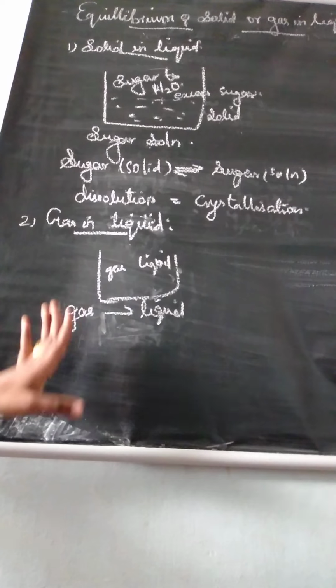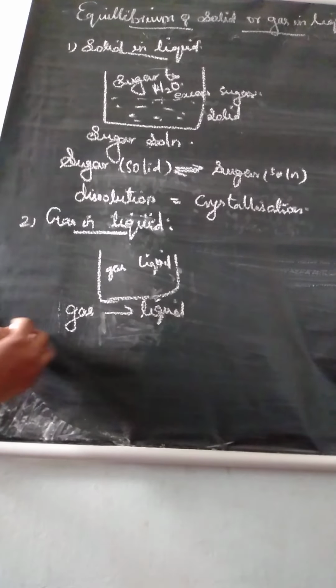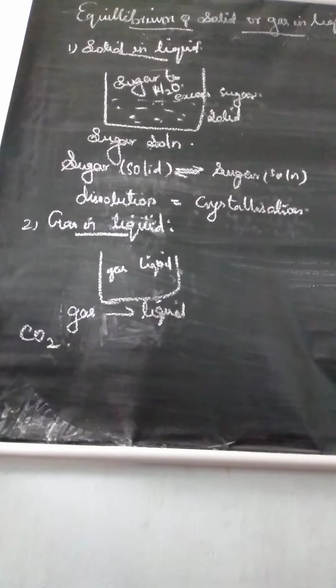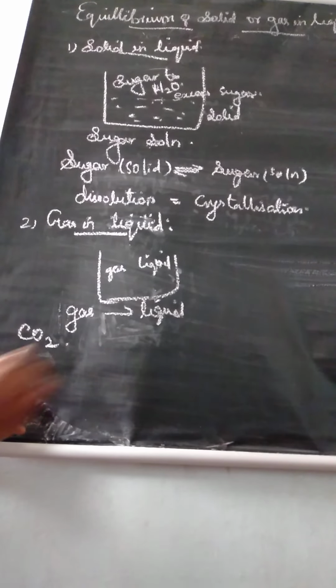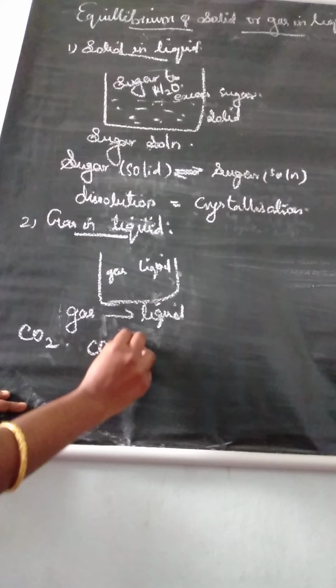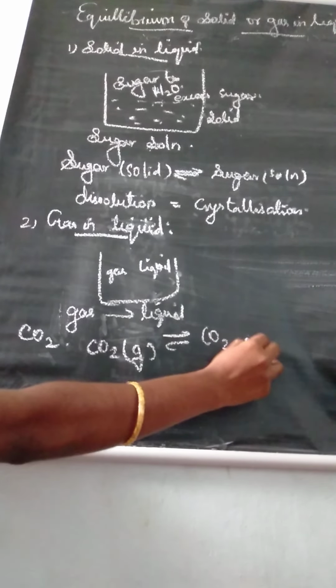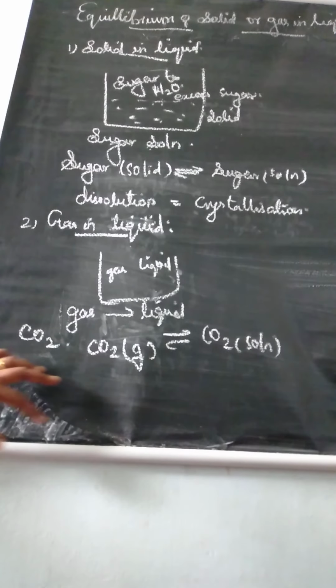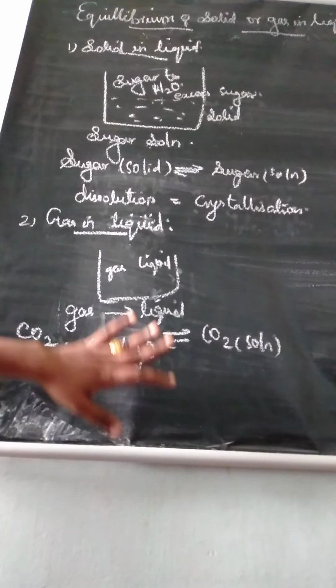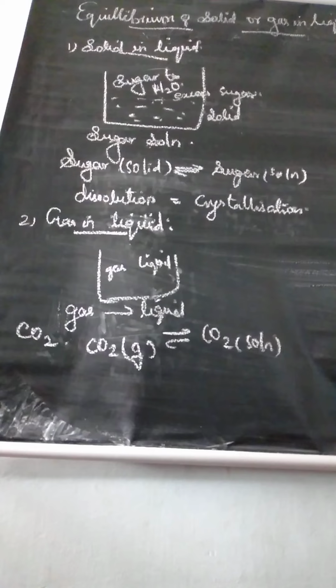There is an equilibrium between gas and liquid. You can consider carbon dioxide as an example. The carbon dioxide gaseous molecule is converted to carbon dioxide solution.